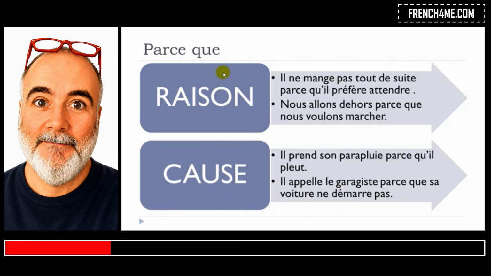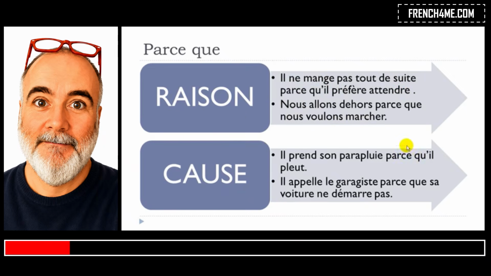All right? So you can see the two main ways of using this parce que. So the first one, the reason. In that case, well, it's something that refers to the person, okay? Actually, in that case, he doesn't eat because he prefers to wait, and then we go outside because we want, okay?